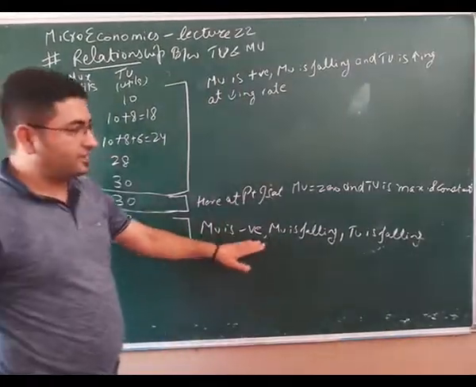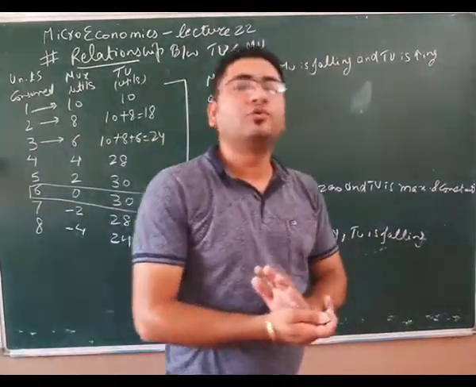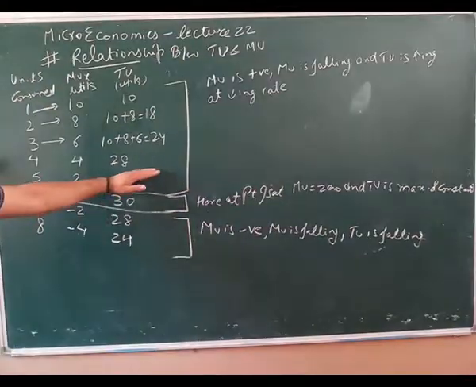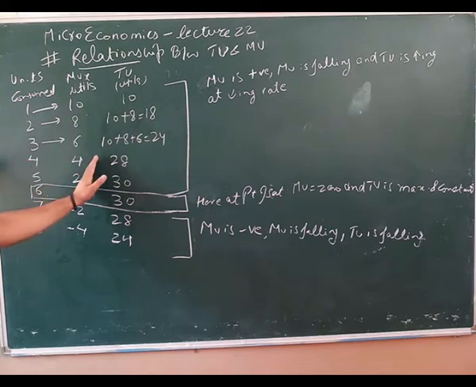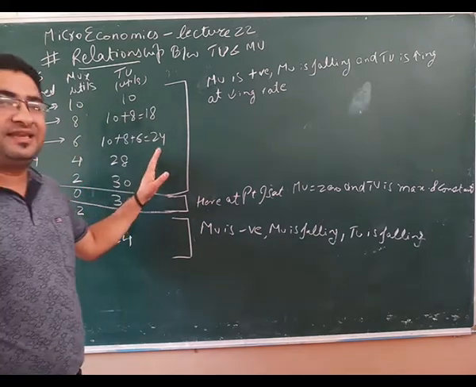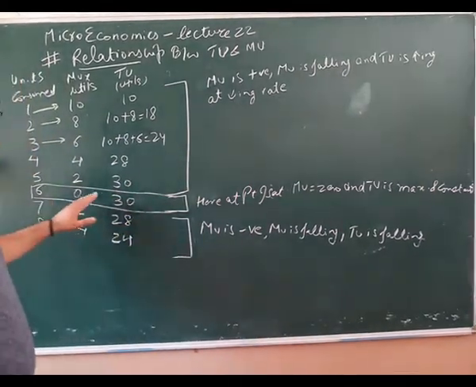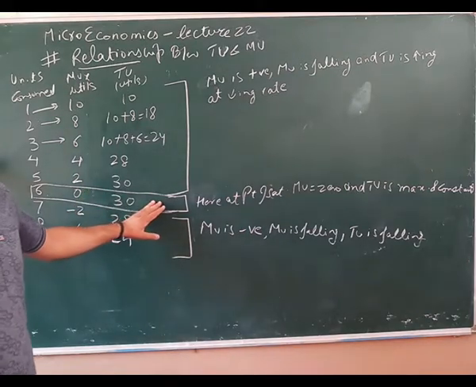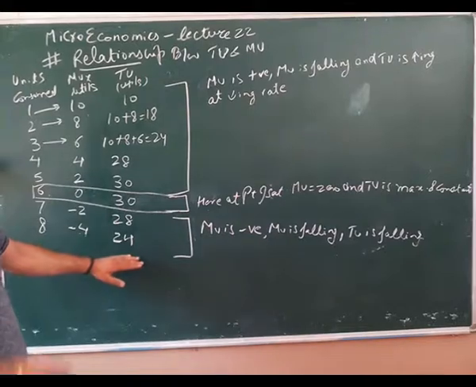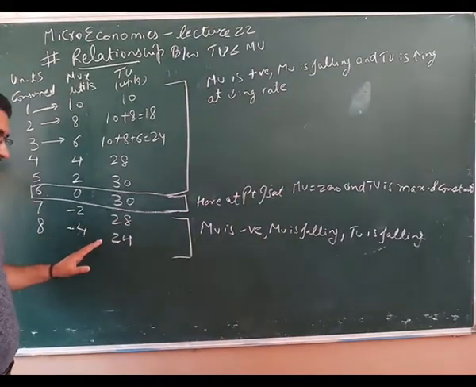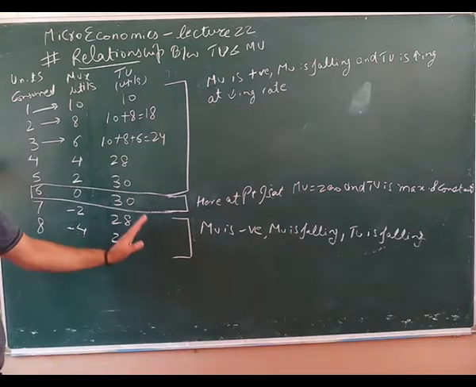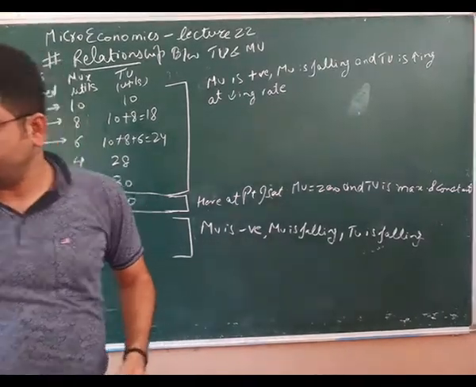MU is negative, MU is falling and TU is also falling. Getting my point? So what happened? Up to the initial points, before the point of satiety, MU will be positive and falling, but TU will be increasing at decreasing rate. At the point of satiety where MU is equal to 0, TU will be maximum and constant. After that, MU starts to be negative, although it is falling, and TU also starts falling. Right?